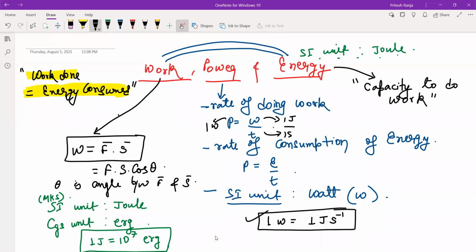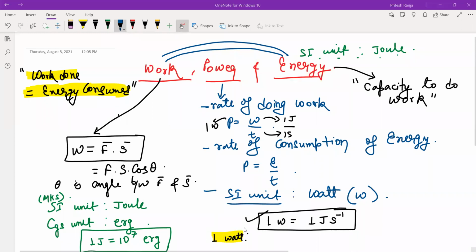ओके, so from this who can define 1 watt? Who will define 1 watt? If I would have asked you all to define watt, you all would have said it is the SI unit of power.